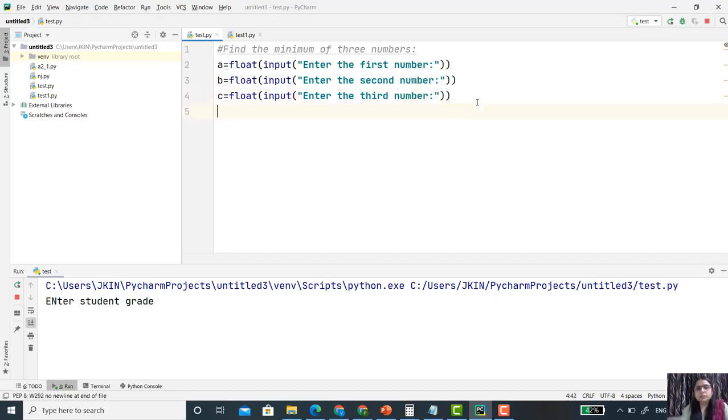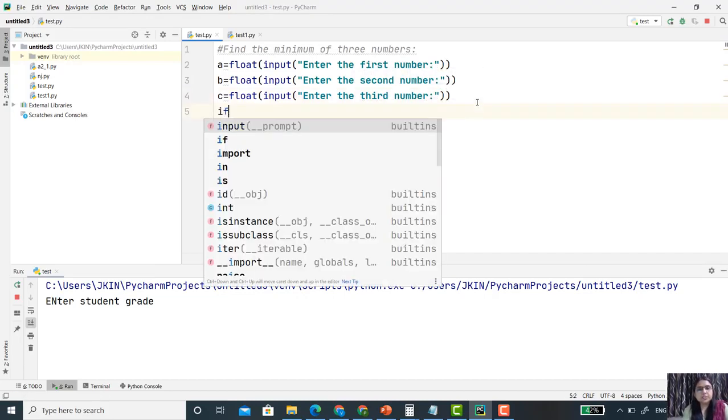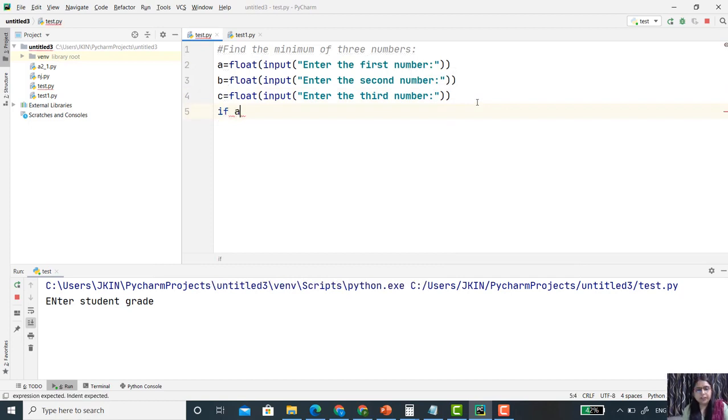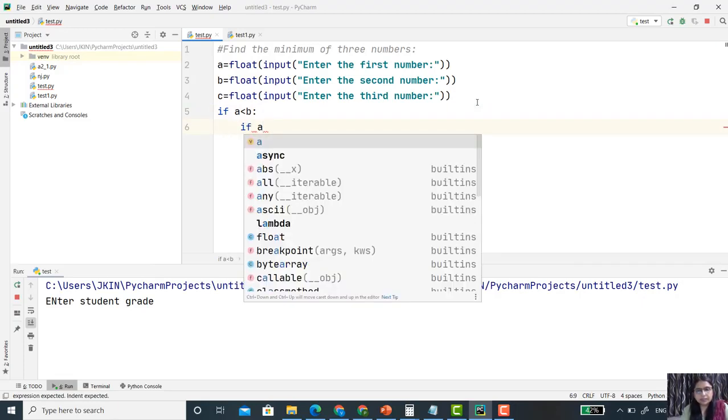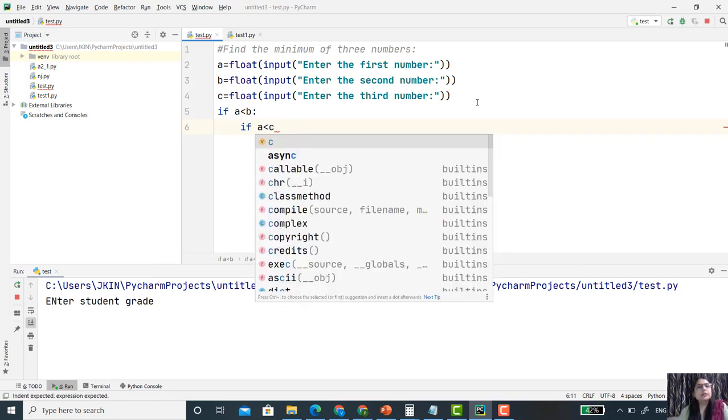Now I have to check some conditions. The first condition is: if a is less than b, and if yes, then I have to compare that number with c. So I write one more condition, if a is less than c. See carefully, I just used the nested if condition, an if inside the if.